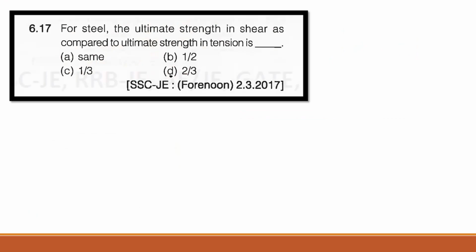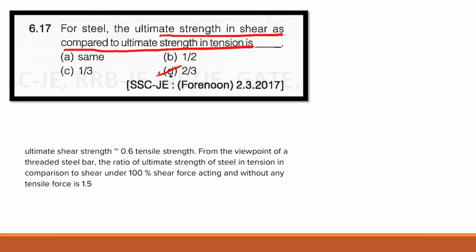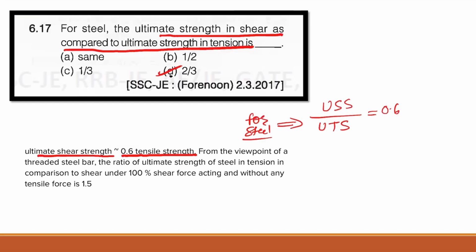Now the next question, for steel, the ultimate strength in shear as compared to ultimate strength in tension. The correct answer here is 2/3. Here you can see ultimate shear strength is approximately equal to 0.6 of tensile strength. So the ratio of ultimate shear strength to ultimate tensile strength for steel is equal to 0.6, that is approximately equal to 2/3, right?